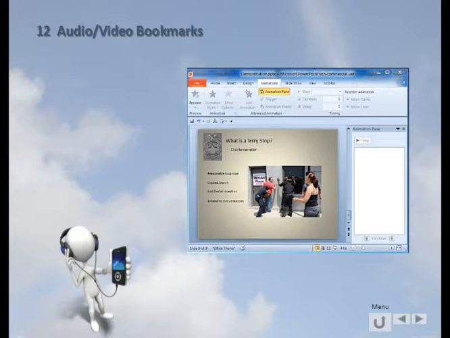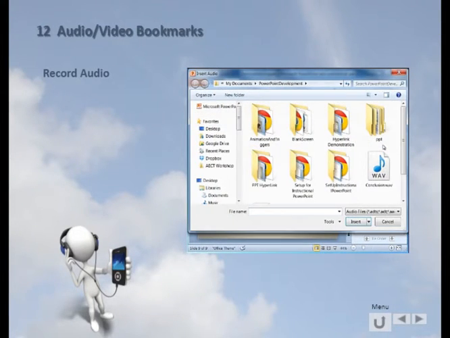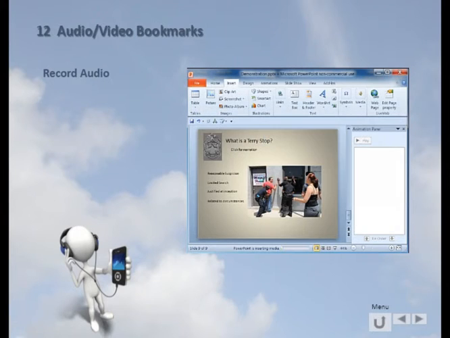In order to use the narration, I'm going to go up to the Insert menu, and then over here to Media, and I'm going to insert an audio from file. I previously recorded this, so if we go here, it goes to my file, and here's my WAV file that I recorded earlier. I'm going to insert that here in my screen.